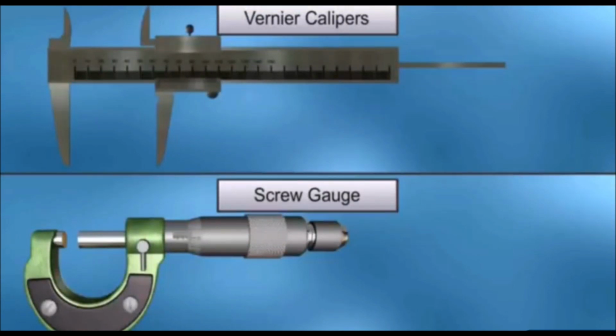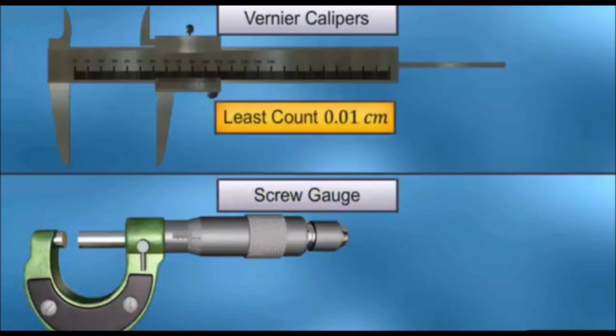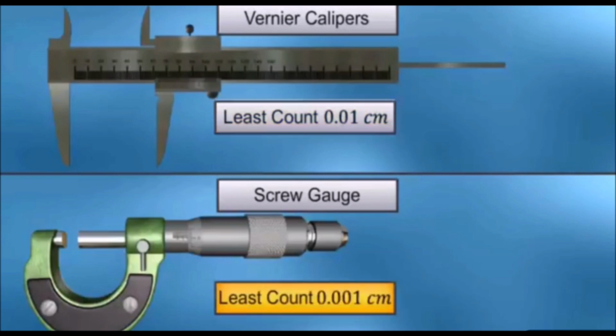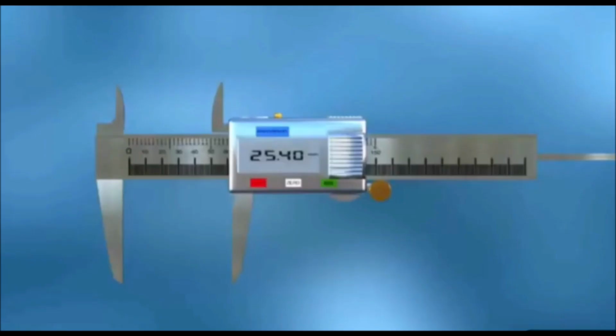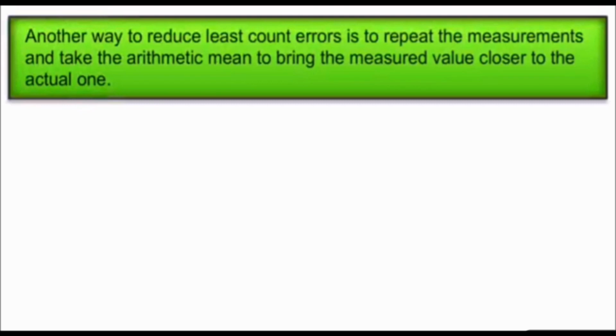Now we can see that we have already seen the vernier caliper and the screw gauge. In the vernier caliper we know that the least count is 0.01 centimeter, and in the screw gauge the least count is what? 0.01 millimeter. So the vernier caliper least count is 0.01 centimeter. For the screw gauge, in terms of centimeter, we can say it is 0.001 centimeter. So this is a digital vernier caliper. We can easily move and see the value, right?